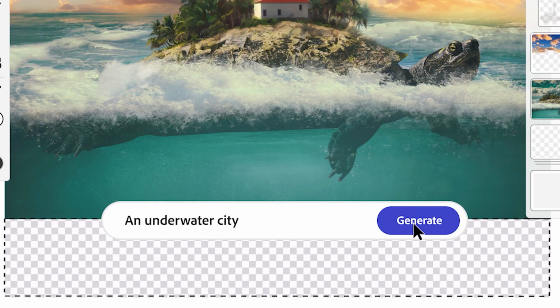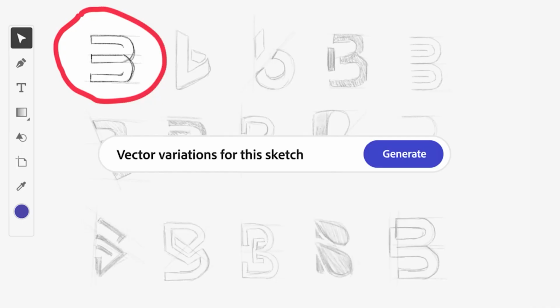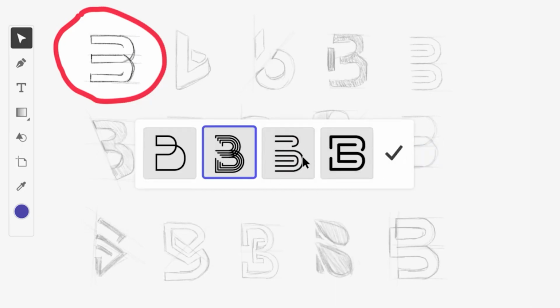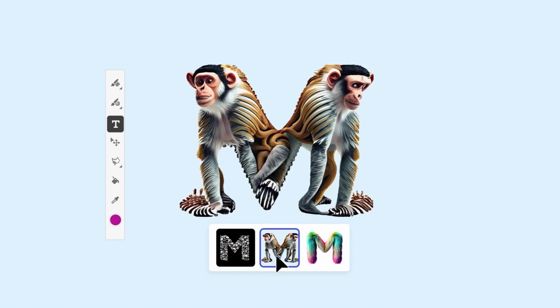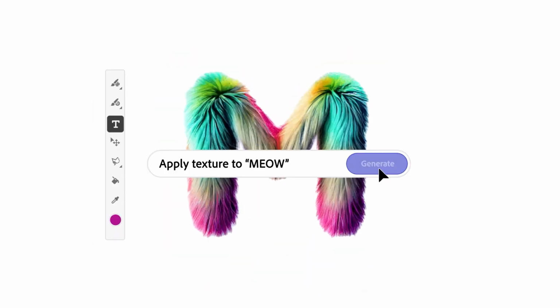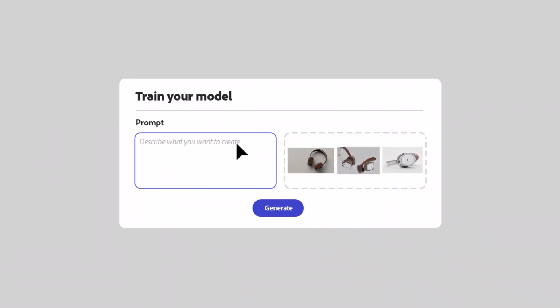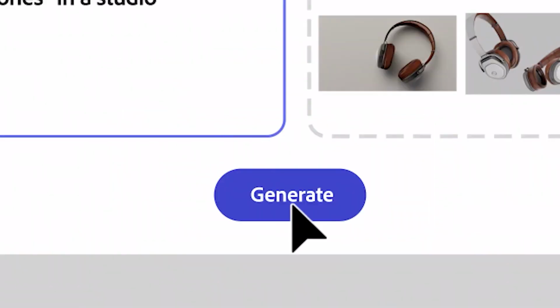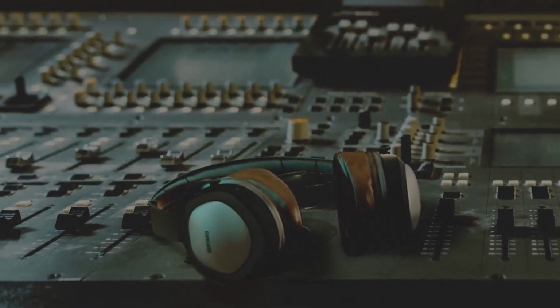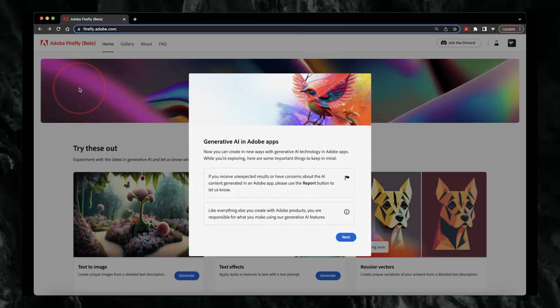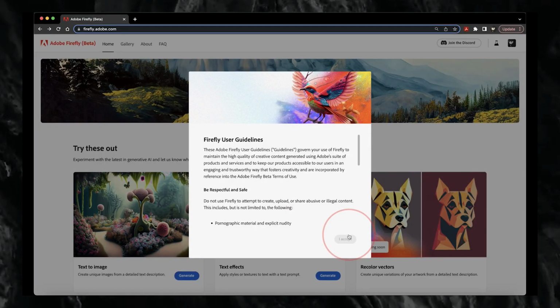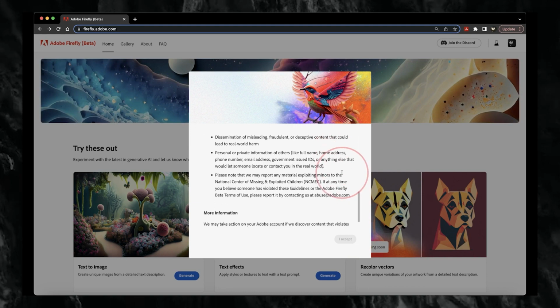Now I gotta tell you, when I first tried this feature, I was genuinely 100% blown away. I used to dread having to rearrange elements in my designs, but now it's a breeze. I don't have to worry about rebuilding my entire house just to move a window to the left 6 inches. It's also really incredible how Adobe Firefly has made the once daunting task of changing these compositions so simple and accessible to everybody of all skill levels.